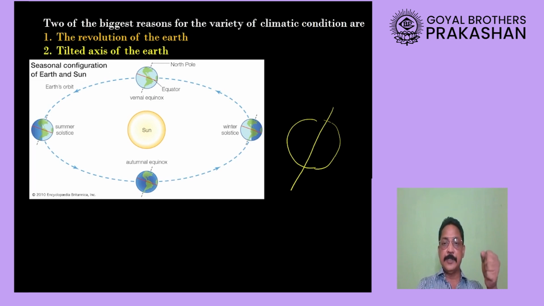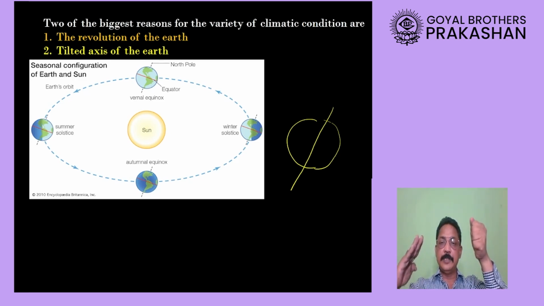If the earth's axis was not tilted, if the earth was moving straight this way, then each part would have received equal light from the sun, and there would have been no different seasons. So why do we have different seasons? Because the earth's axis is, as I said, tilted.